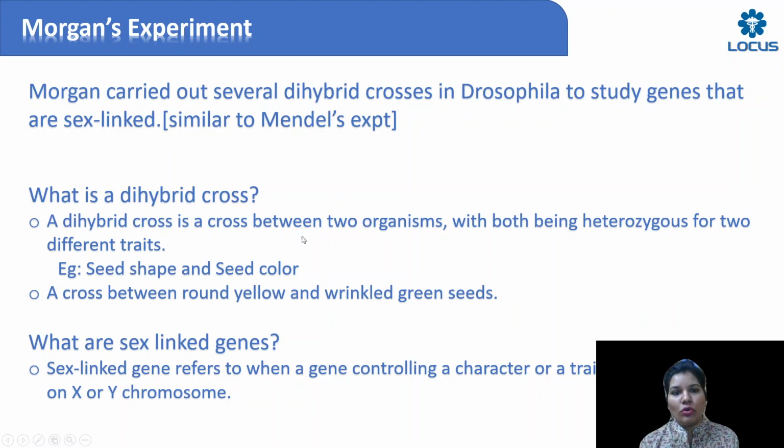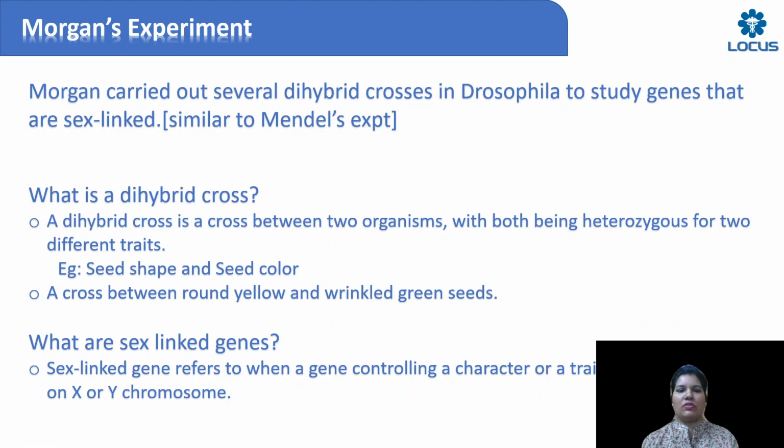Now, for all those who don't know what is a dihybrid cross, let me give you an introduction about this dihybrid cross. See, di means two. So, when you are considering or when you are trying to cross two organisms carrying two characters or traits, you call it as a dihybrid cross. Obviously, when you are doing a cross, it must be between two organisms, one male and one female. When you consider one character, you call it monohybrid. When you are considering two characters, you call it as dihybrid. So you can look at the definition here, children.